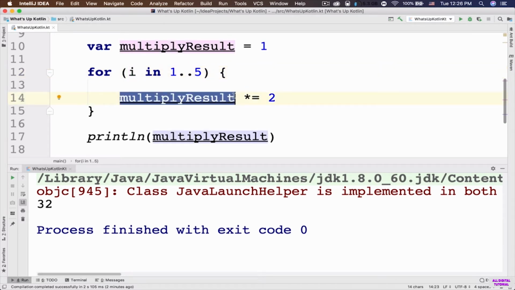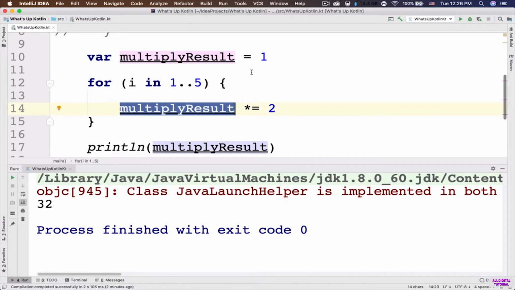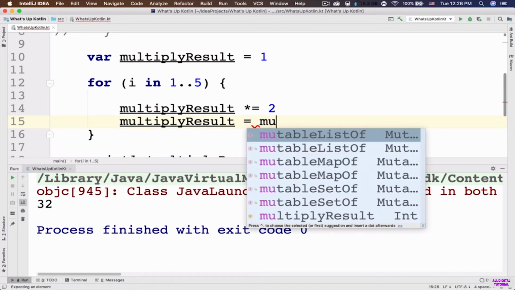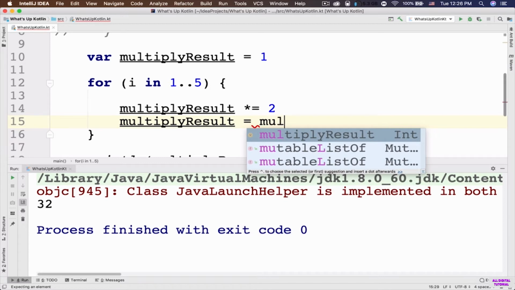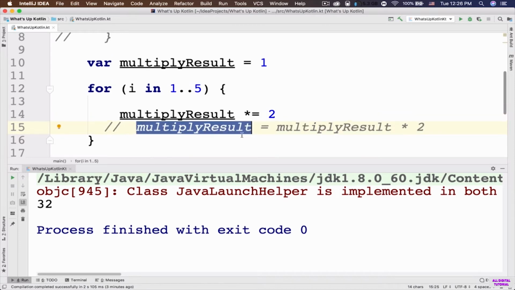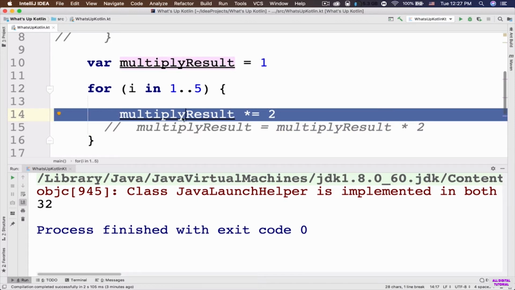So we've got multiply result. The current value of this multiply result is 1, right? Here let me tell you that another way to write this code is to say multiply result, assignment operator, multiply result multiplied by 2. So this is another way. I'm going to comment it out. This way it is actually simpler for beginners to understand, but the other way is more professional.